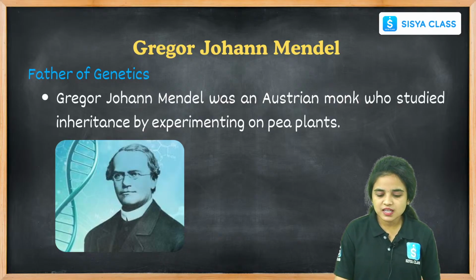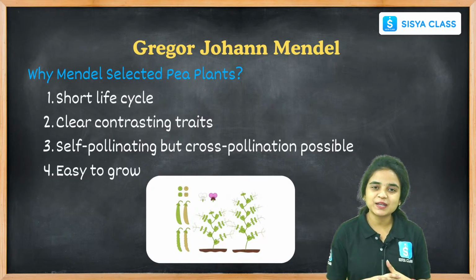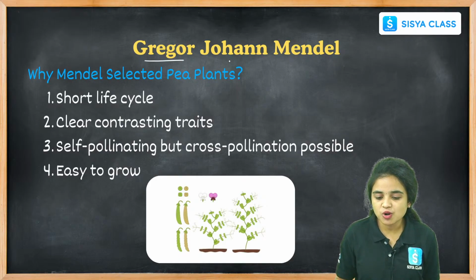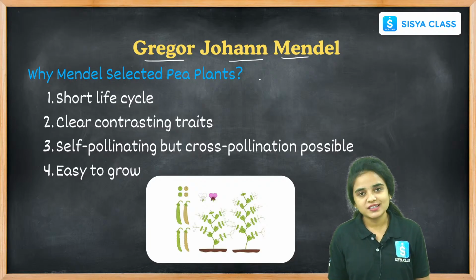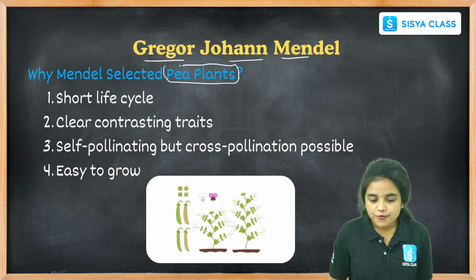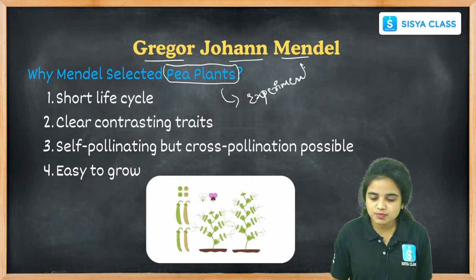And let us see about the father of heredity. Who is the father of heredity? He is Gregor John Mendel. Okay, Gregor John Mendel, he is called the father of genetics. And why did Gregor John Mendel select only pea plants for his experiments? Why did he select only pea plants to conduct experiments?